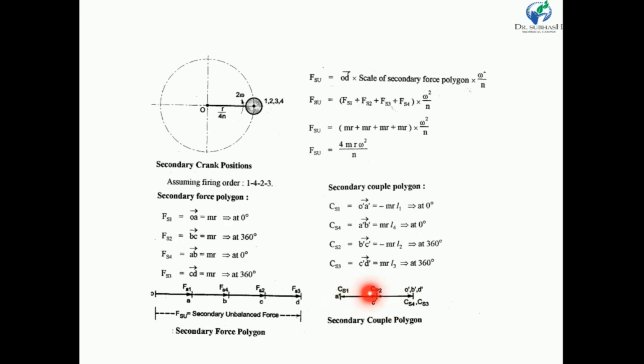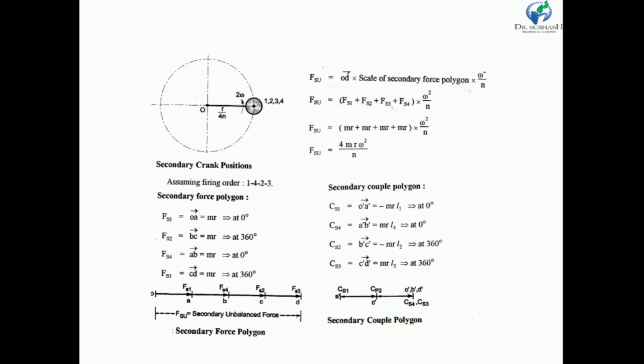Then AC is CS4. Then CD is a CS3. So my dear friends, in this case also starting point and ending point is common. So that's why the couple polygon is also a closed polygon. So we can say that the unbalanced secondary couple is also 0.